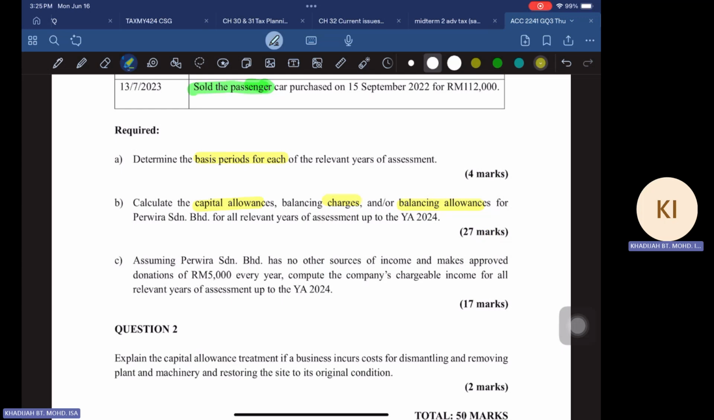And finally, it says that if there are no other sources of income, and there is an approved donation of 5,000 every year, compute the company's chargeable income based on the information provided to you. So that is 17 marks.